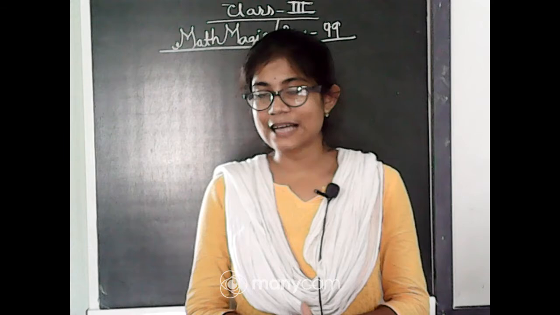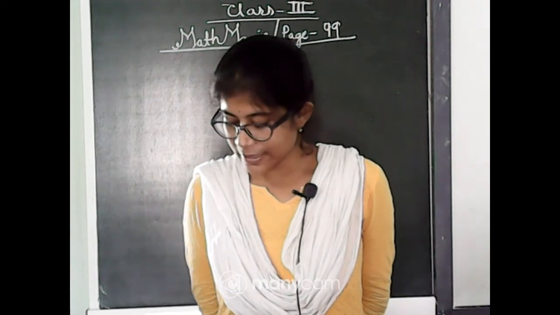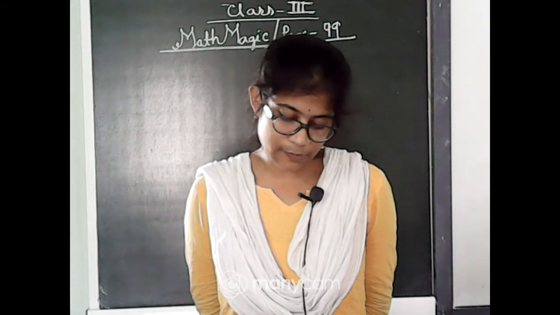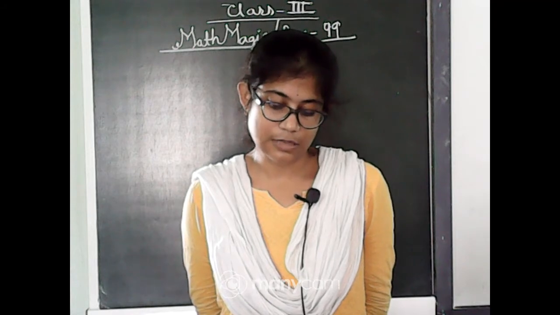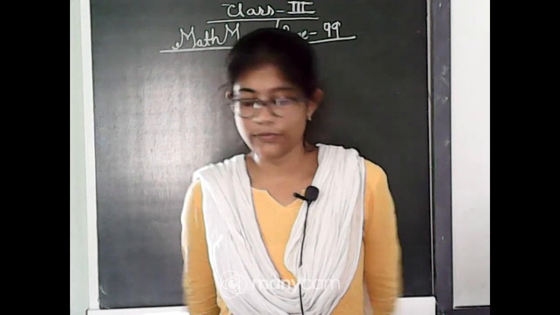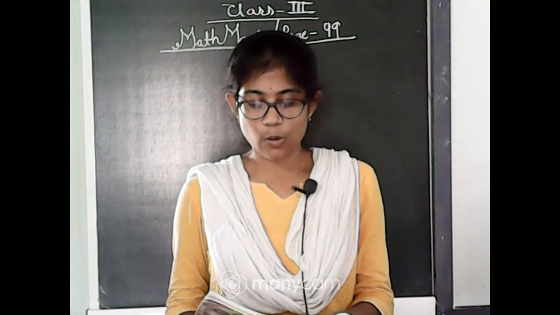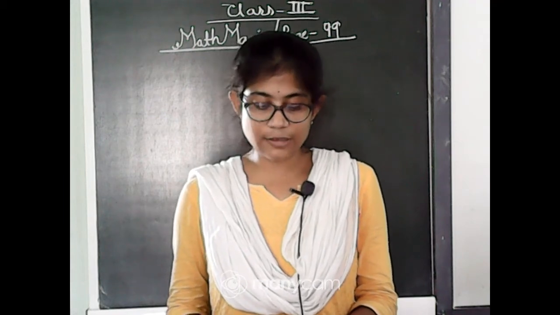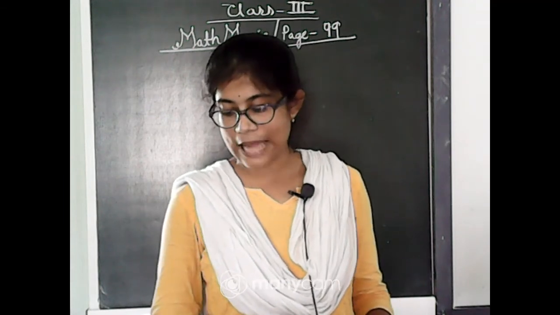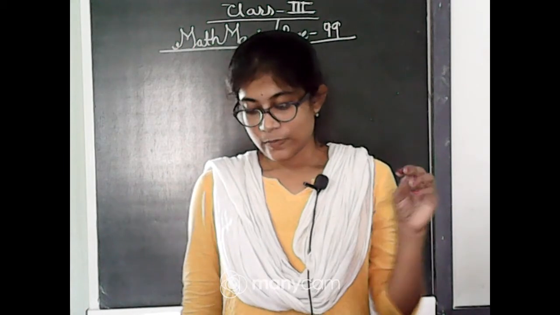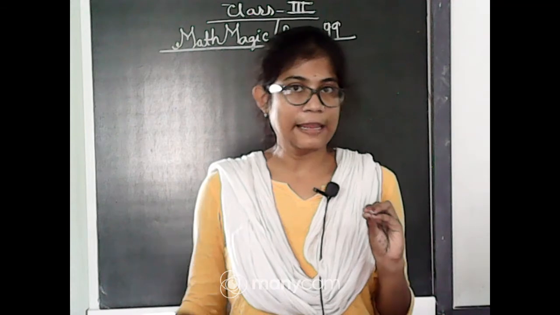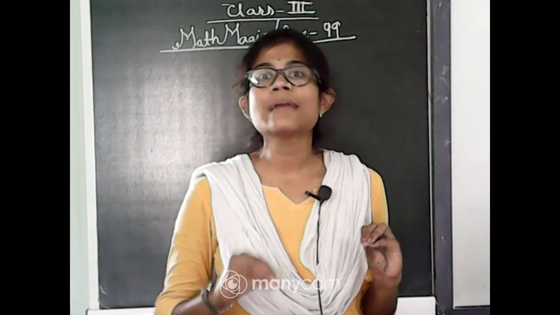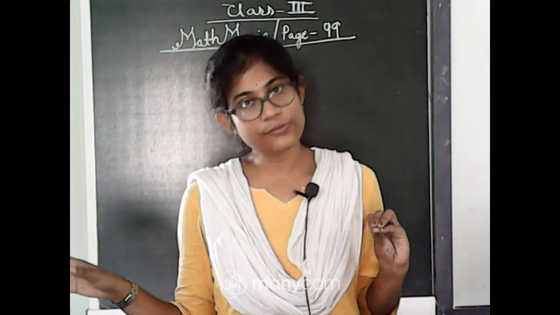Now move to the puzzle. Can you read the puzzle? Irfan's mother is twice as old as him. That means whatever Irfan's age is, his mother is 2 times elder.